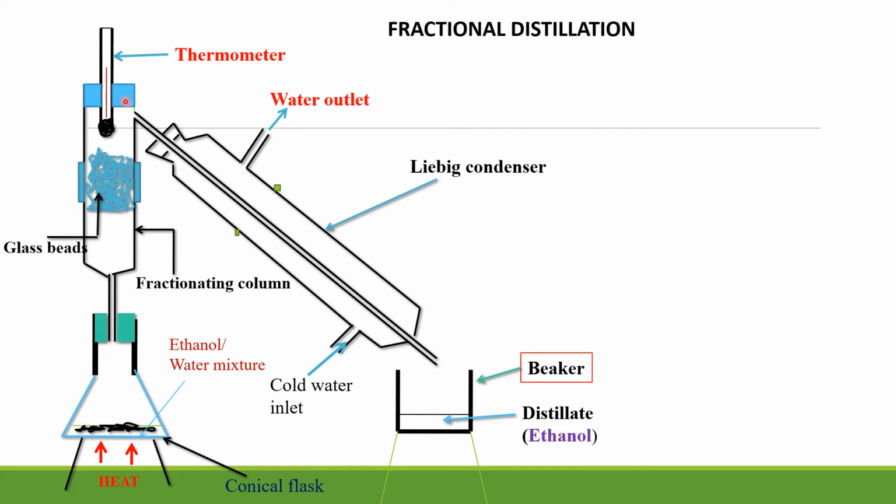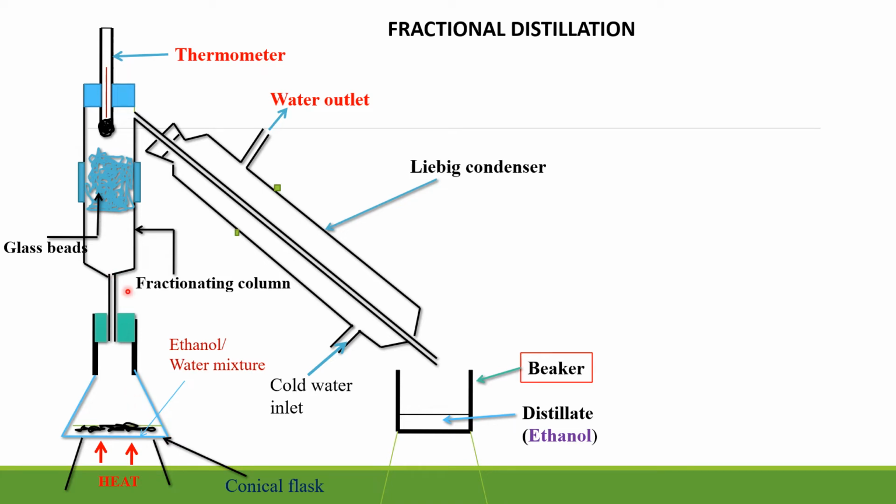So we have this column here, the outer column, this one is what we call the fractionating column. The fractionating column allows the evaporated ethanol to pass and go to the Liebig condenser, while water goes back to the conical flask.